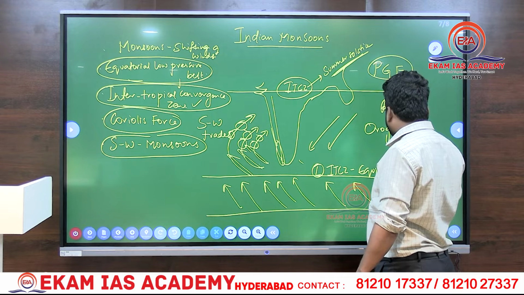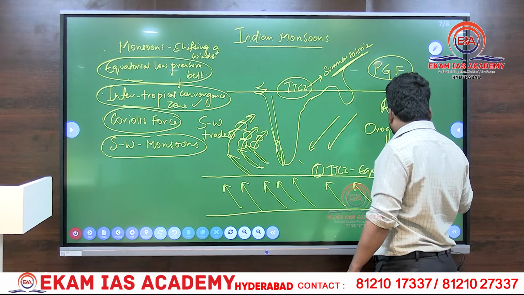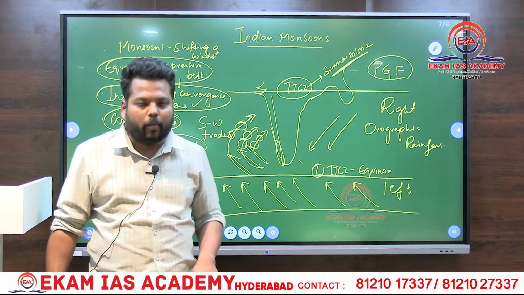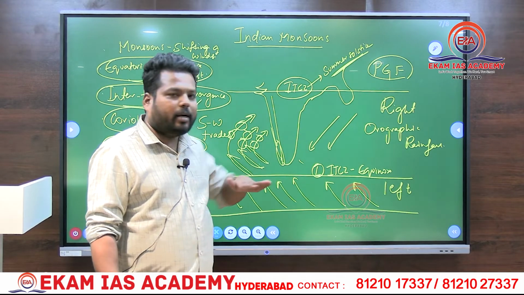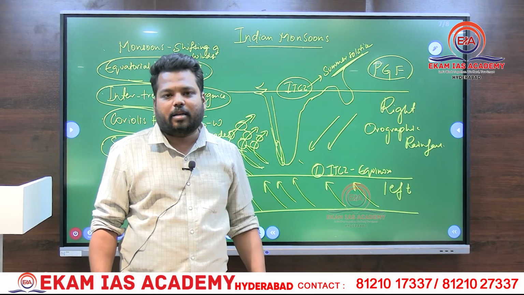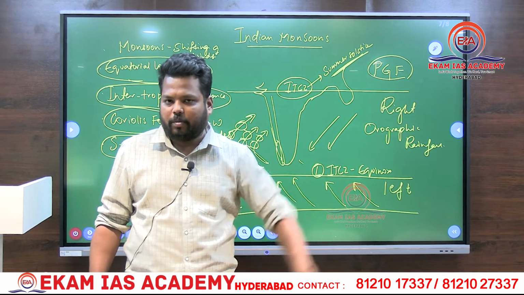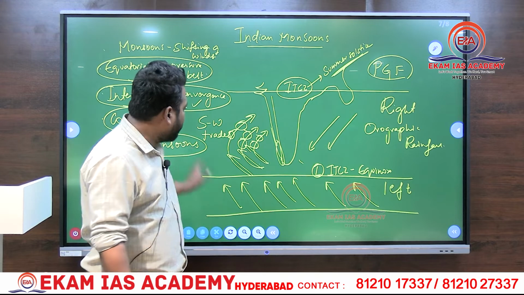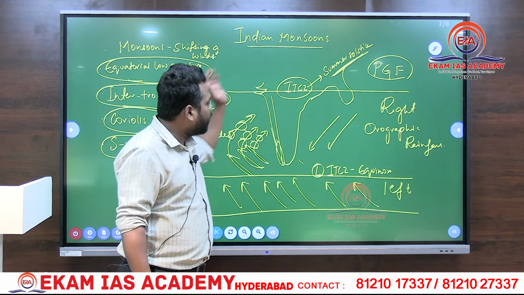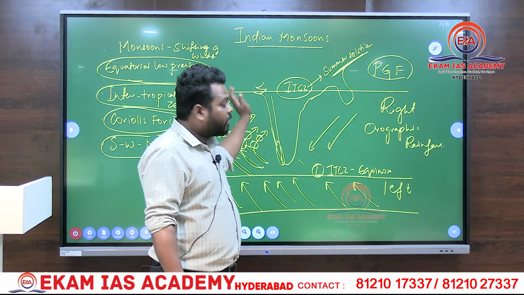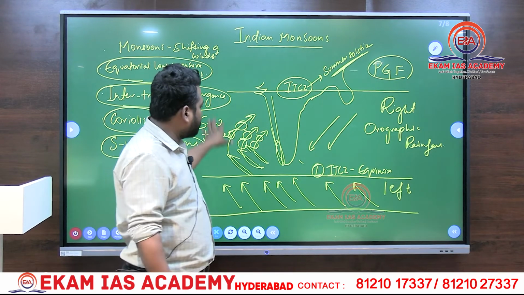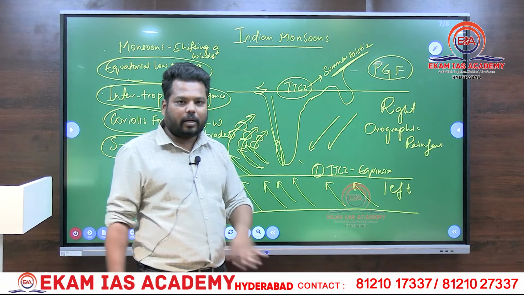So what do you mean by orographic rainfall? Orographic rainfall refers to any wind which is obstructed by a mountain. That particular wind tends to rise upwards. When it rises, it condenses and creates cloud formation, that is the next concept which we will see in another video. And with that, these monsoonal winds enter into India and create different rainfalls with different variabilities across India. So this is what generally happens, how the monsoon enters into India.